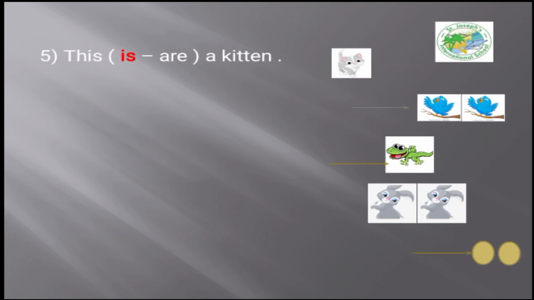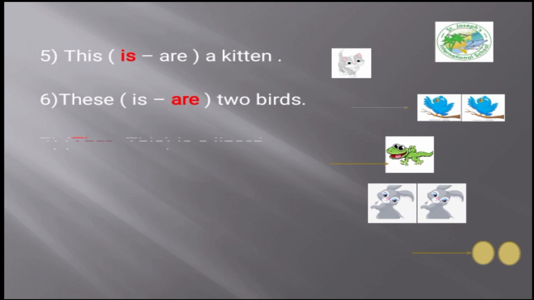Number 5. Is this kitten singular or plural? Singular. So with the singular nouns we use is or are. Of course, is. So this is a kitten. Number 6. The two birds here, singular or plural? Plural. So we choose is or are, and they are far. So these are two birds.